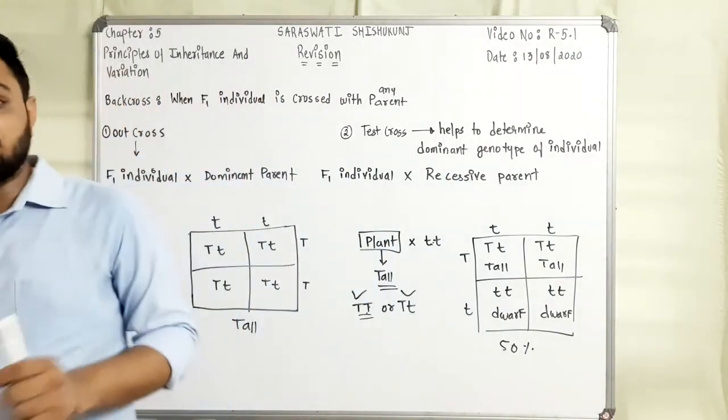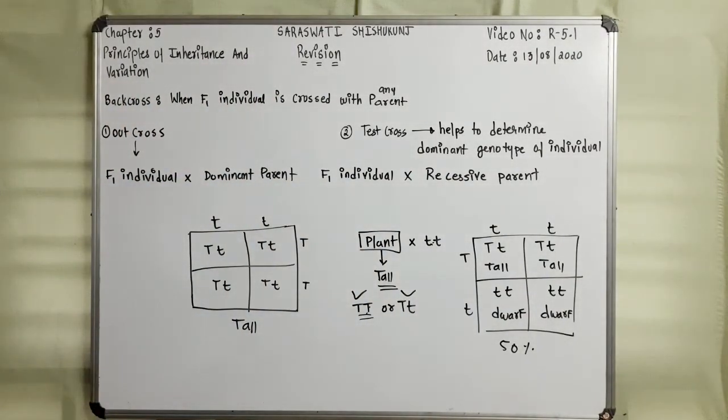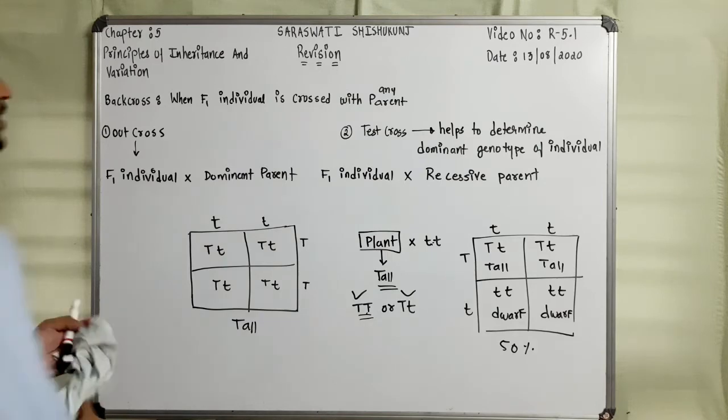Now we will discuss the next topic, that is incomplete dominance, right?